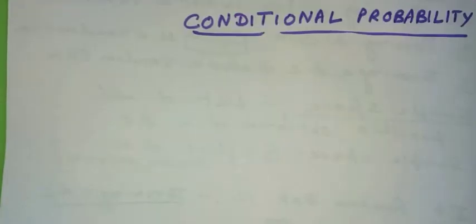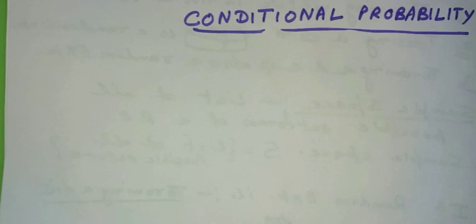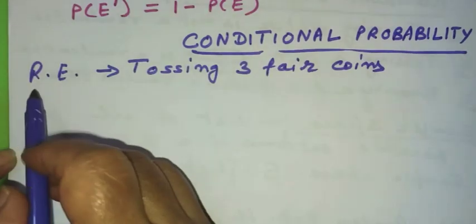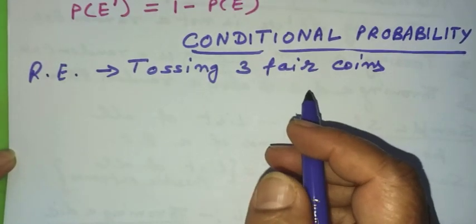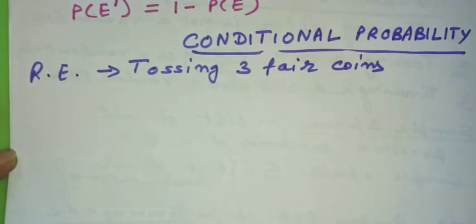Now with this knowledge, let us move to the actual topic from where class 12th starts. Your class 12th probability starts from the concept of conditional probability. To understand the meaning of conditional probability, let us consider a random experiment. The random experiment is tossing 3 fair coins. So when you toss 3 fair coins, you very well know what the sample space is going to be.